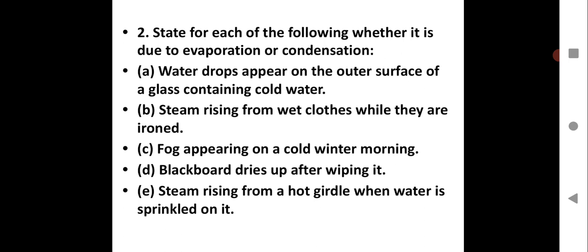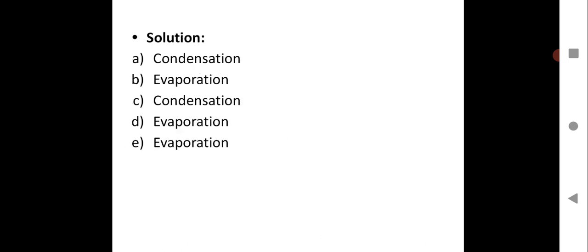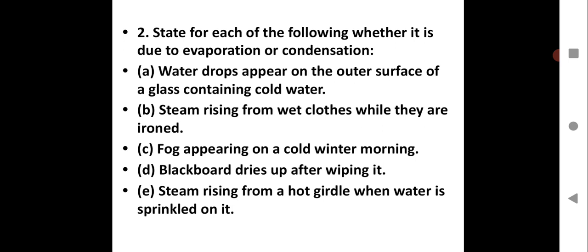So when you wipe it with wet clothes, it becomes dry after some time because of evaporation. Very simple. Steam rising from a hot griddle when water is sprinkled on it. So that is also due to the evaporation process. I hope these concepts are clear to you all. These are some of the observations in day-to-day life, and they are related to the process of evaporation and condensation.